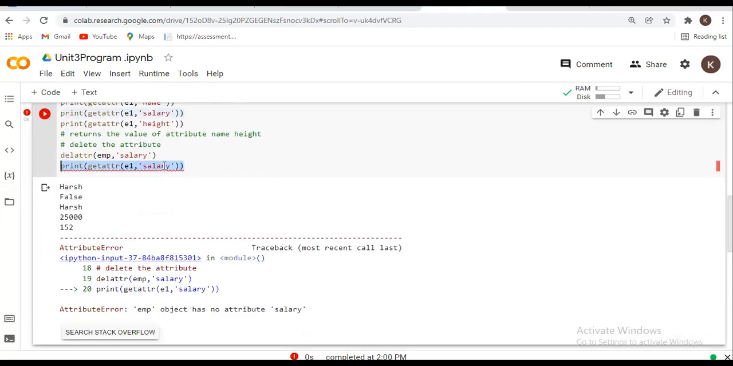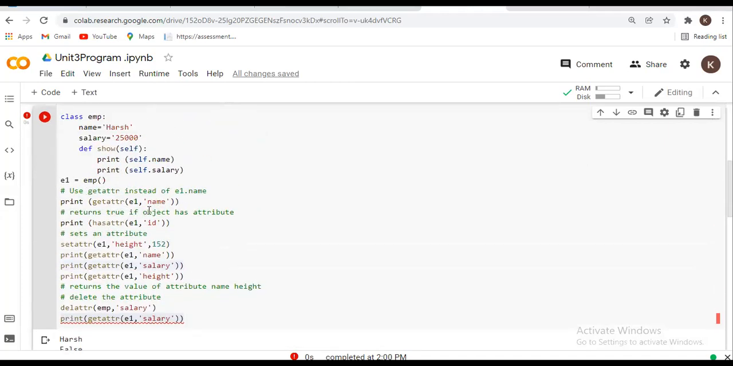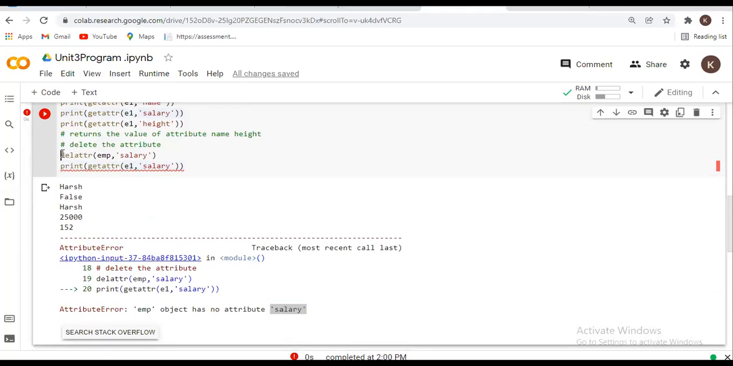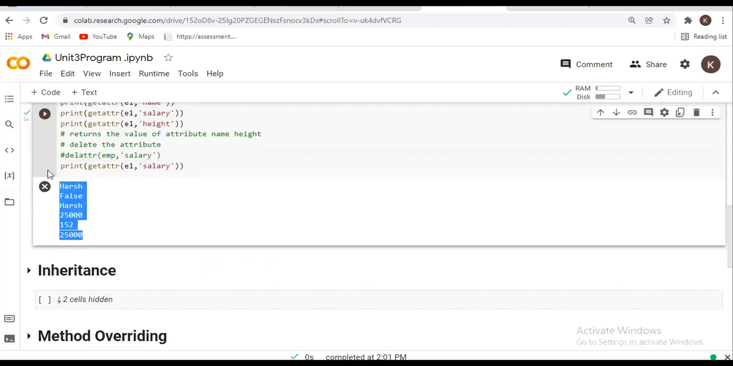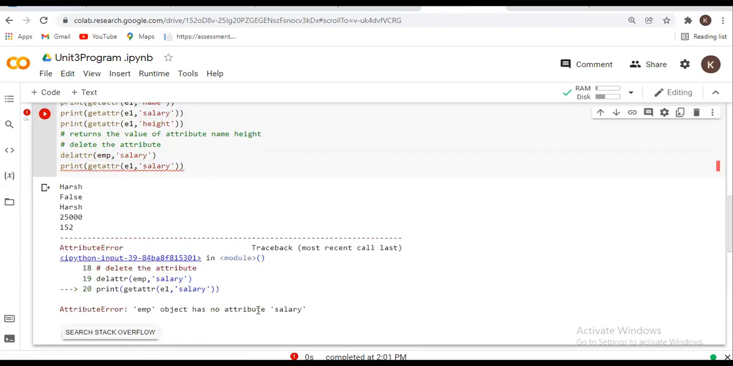Why? Because before displaying this, I am performing the delete attribute, which means I will delete that attribute. Suppose I write this line at this stage, it will display. But after deleting the attribute, it will say the attribute does not exist, meaning salary will not be a part of that employee class. If I am not deleting that attribute, it will get the salary. But here I delete that attribute, so it will give me the error: it will be an attribute error.